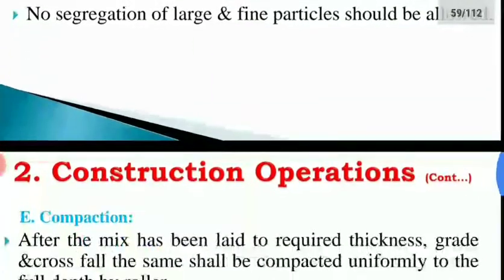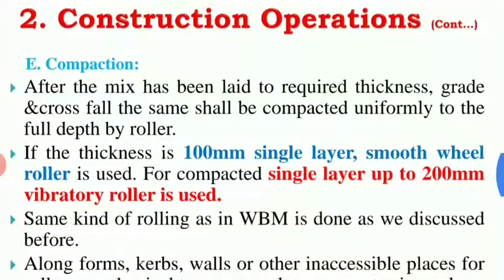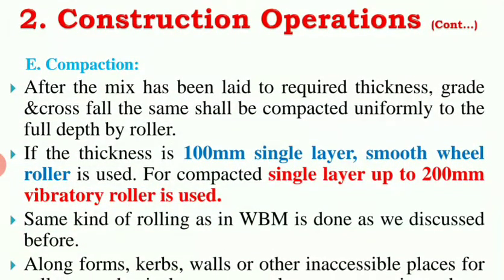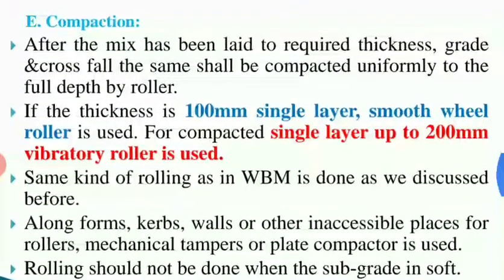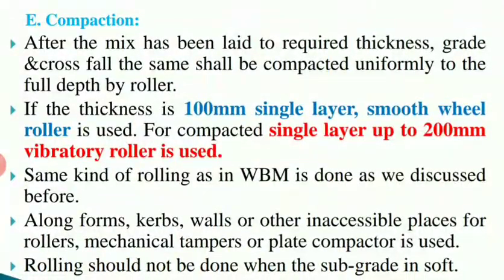And after spreading, the compaction process will follow. After the mix has been laid to the required thickness, grade and crossfall, the same shall be compacted uniformly to the full depth by the roller. So after laying the wet mix, we need to bring the rollers and start the compaction.